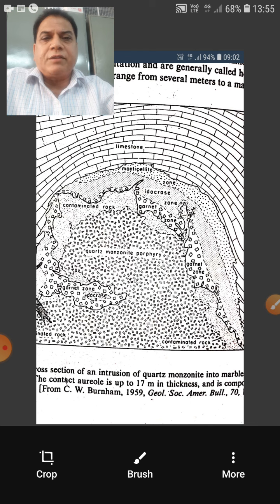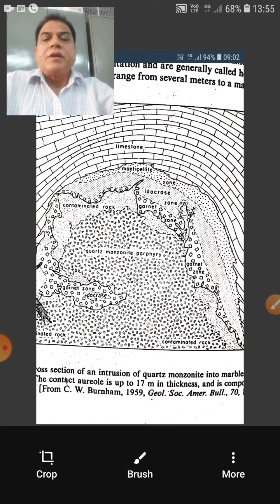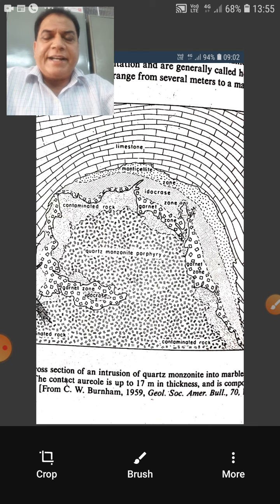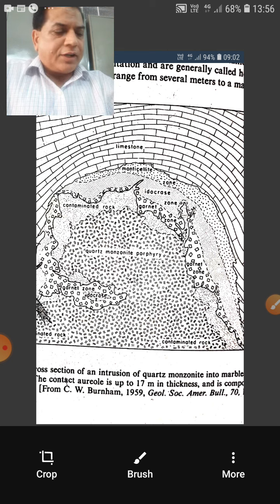So the difference between contact metamorphism and contact metasomatism is that in contact metamorphism, there is simply a recrystallization of the protolith or the parent rock whose metamorphism has taken place. But in case of contact metasomatism, the composition is added to the protolith or the host rock. An additional effect of intrusion may change the composition of the country rock within the contact zone. The process of compositional change is referred to as contact metasomatism. Composition change may be caused by fluid emanations from the intrusion.